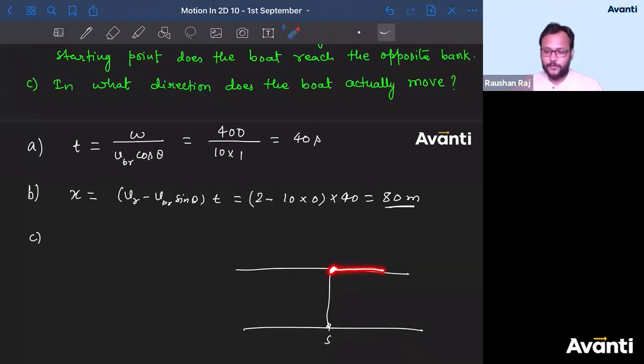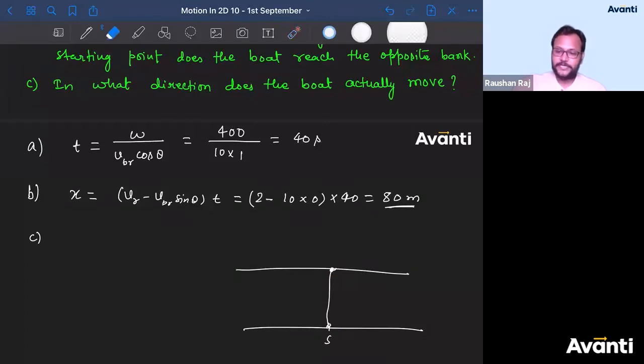That means from this point, what is the distance at which the boat will come? So what is this distance called? That is called X, the drift. So do I need to teach you when you want to find X? No, bacha. It's simple. You should know what is X and you should know what is the question. That's it. You'll get the answer.